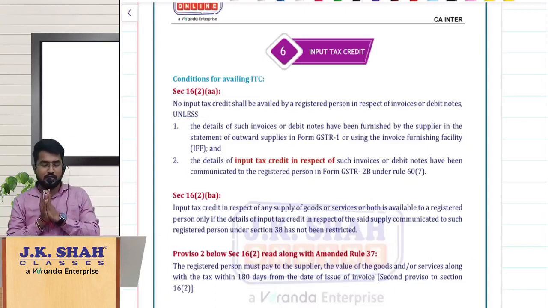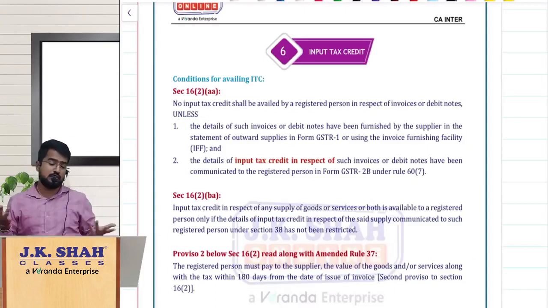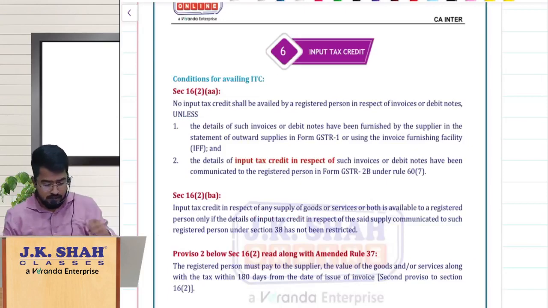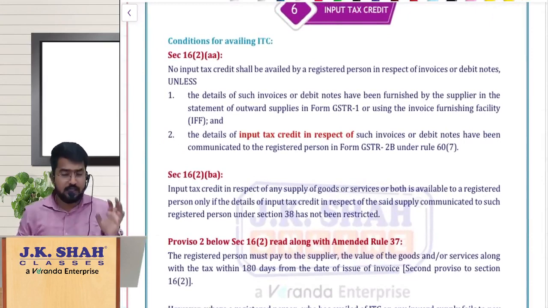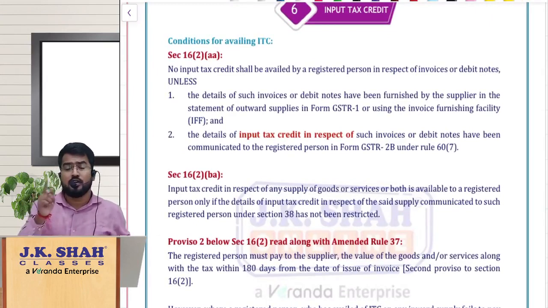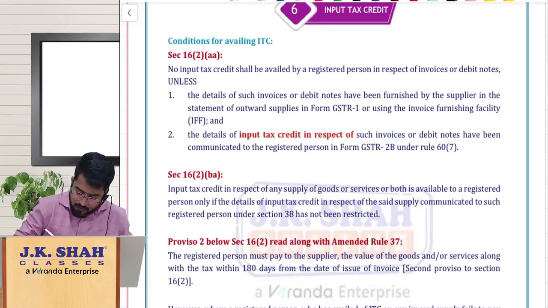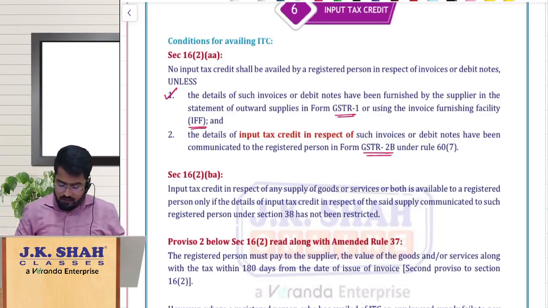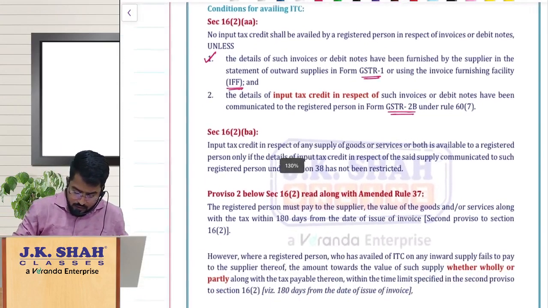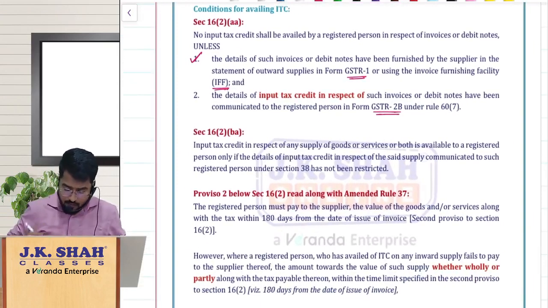The next chapter with respect to amendments is the most important chapter, input tax credit. In this, if you see the amendments, first, regarding conditions for availing ITC, section 16 subsection 2, clause AA is saying to avail ITC, your supplier should have filed his GSTR 1 or IFF, and they should have been reflected in your GSTR 2B, then only you can avail ITC. This one is not a very latest amendment, obviously you all know that.